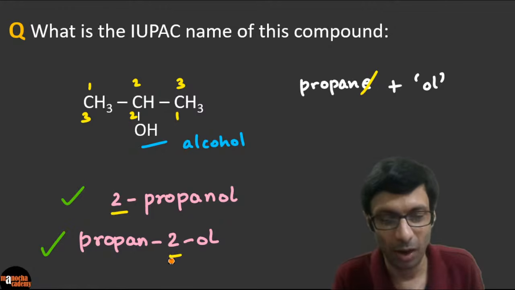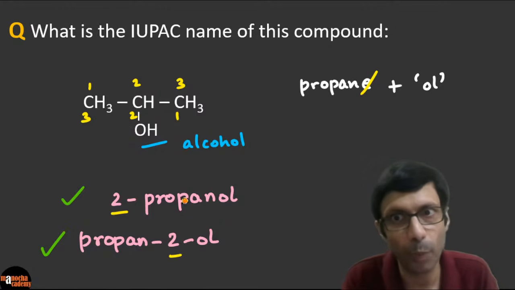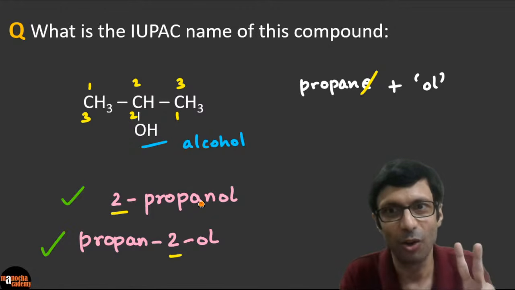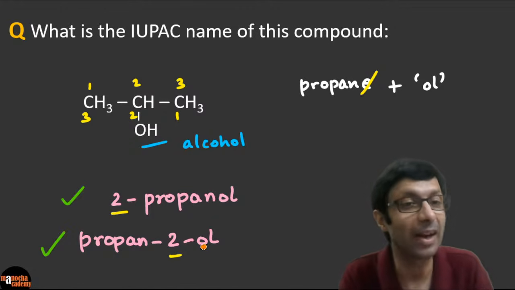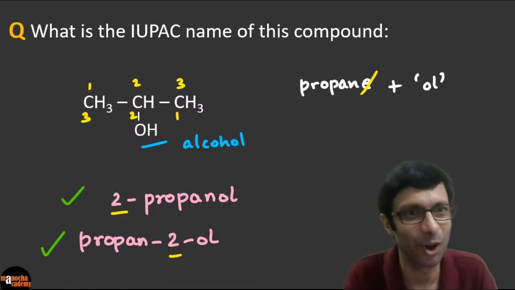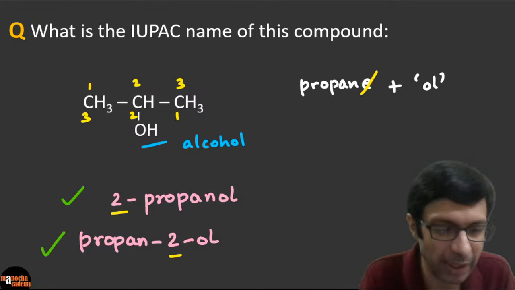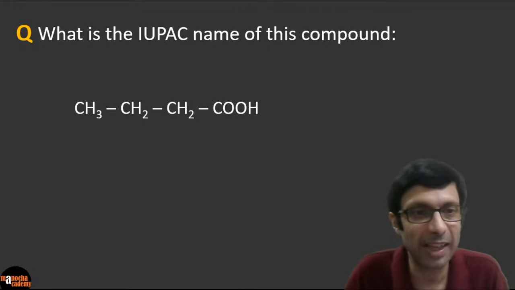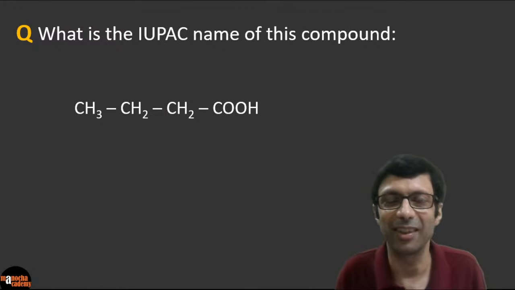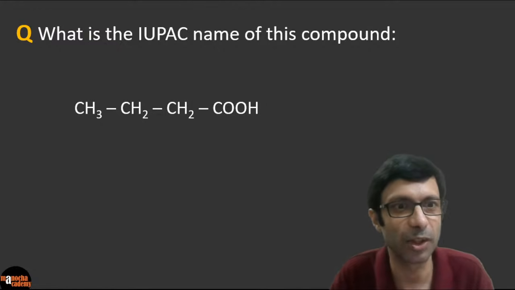So guys, what is this? Alcohol is at position 2. So it's basically a 2-propanol. We have to mention its position. Or a propan-2-ol. We can't simply write propanol because that will mean the alcohol was at position 1. All of you see that? Okay, excellent. So propan-2-ol, great. A lot of you have written the correct answer, or 2-propanol. Let's move on to our next question, guys. You guys are doing fantastic. What is the IUPAC name of this compound? And keep practicing. IUPAC is like a puzzle. It's very interesting. So please try the next question, guys.